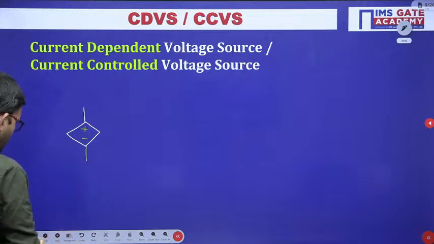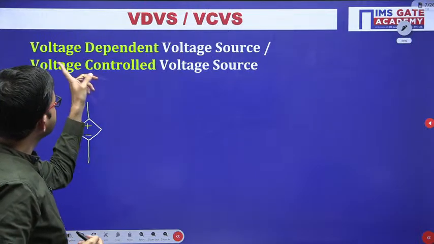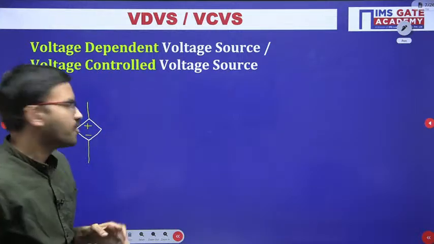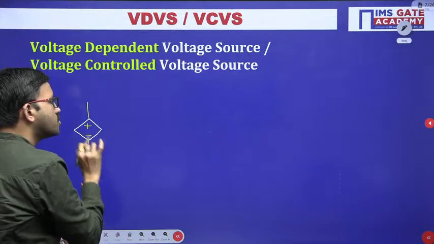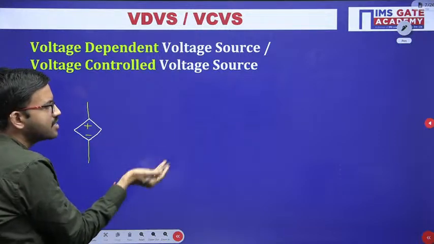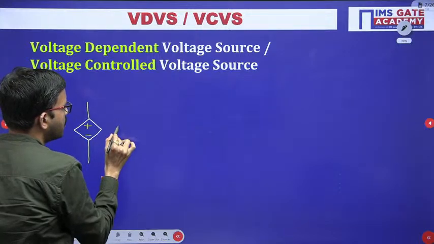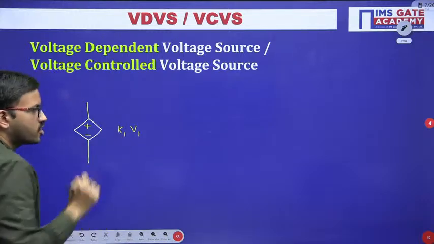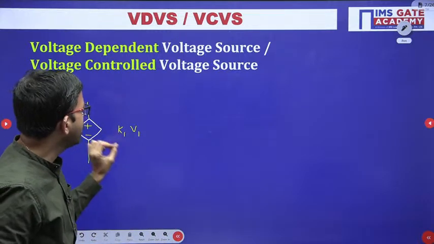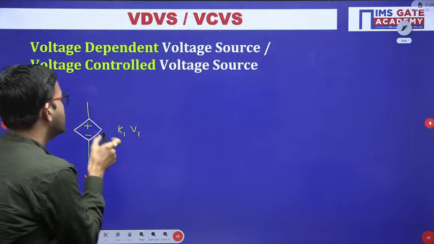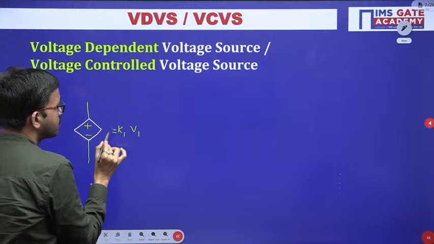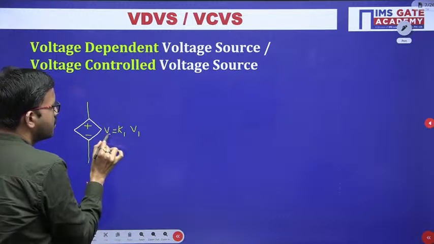Now here you can observe we have mentioned it is depending on the voltage. So whatever voltage source value you are getting here depends on other voltage. For the time being I am considering K1 into V1, where K1 is some constant. And for easy understanding, I am considering the output voltage as V0.